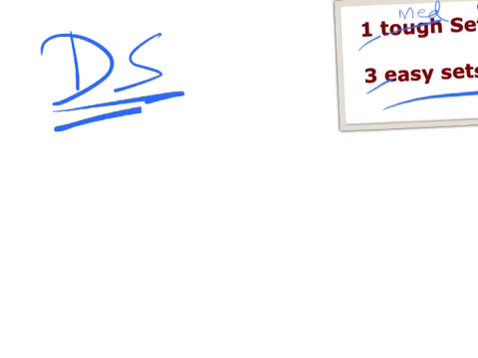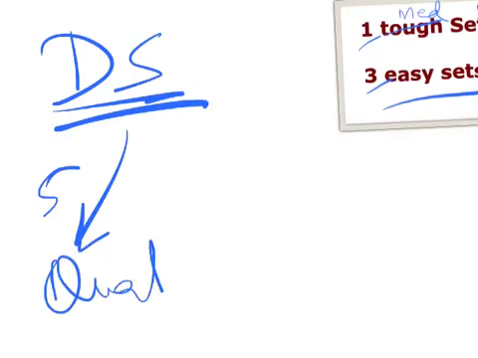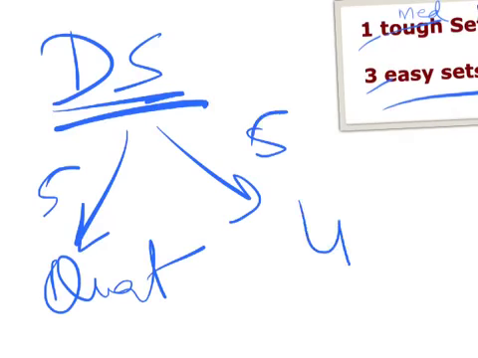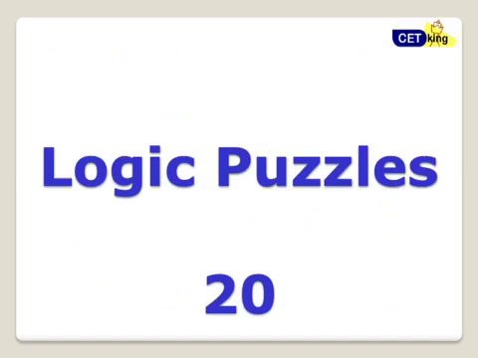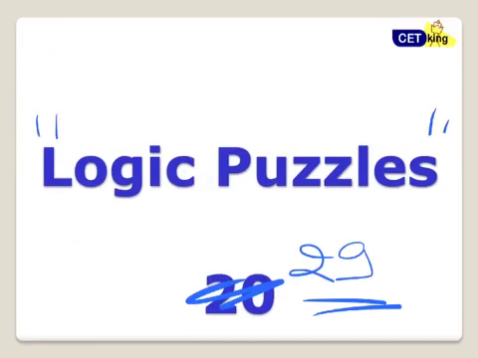Fine. Along with that, there were 10 questions on DS, data sufficiency. Out of DS, 5 questions were maths based, quant based, very easy, and 5 questions were logic based. Logic based DS normally wastes your time, so that was a time taking set. It will waste quite a lot of time to do all these LR based questions, but quant was easy. Fine, logical puzzles, I was expecting 20 questions, but in the exam there were 29 questions. That was one element which has increased in the exam.